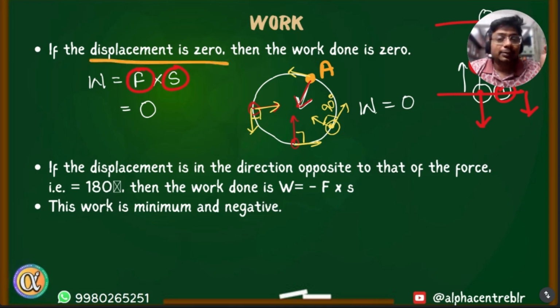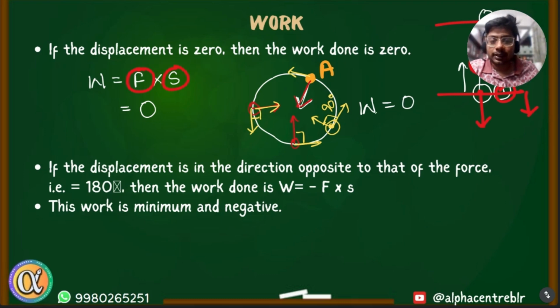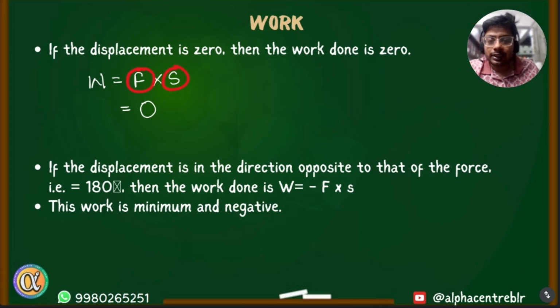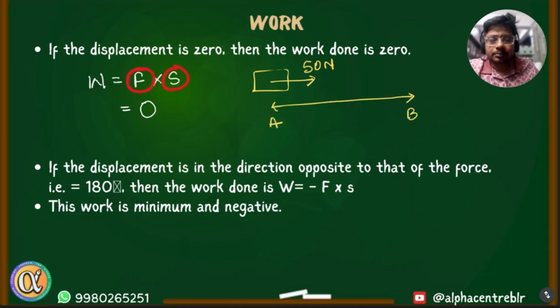See, when I say displacement is zero, that clearly signifies that force is not changing. Okay, because the restriction is only on displacement. I'll tell you another example just to clarify your doubt, so that you don't get confused with these small points. Okay, I'll just erase this for now. In the starting, on the very first page here, when I started this lesson, I gave you an example. Suppose you're applying force of 50 Newton on a body in this direction, and body goes from A to B, and this is 2 meters, let's say. What is work done in this process?